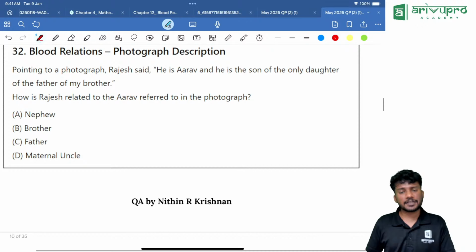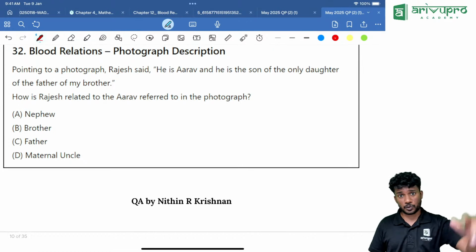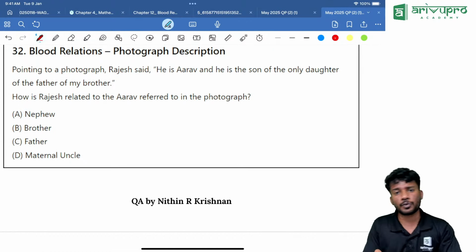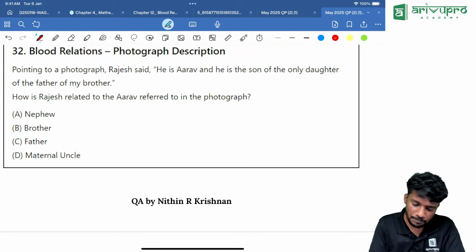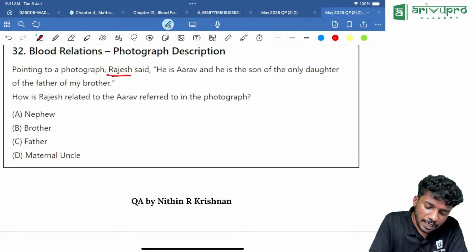Next one. Blood relation. We are going to blood relation based questions. It is very easy. Pointing to a person. Last in the Jan attempt, there was no question based on pointing to a person. So who is the speaker over here? Rajesh is the speaker. Then what is given?